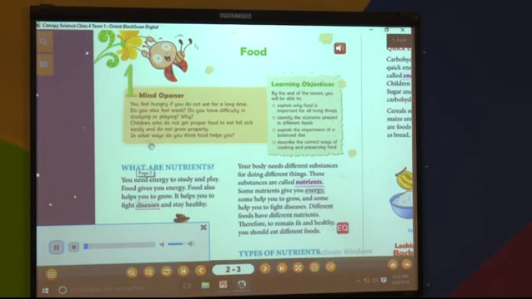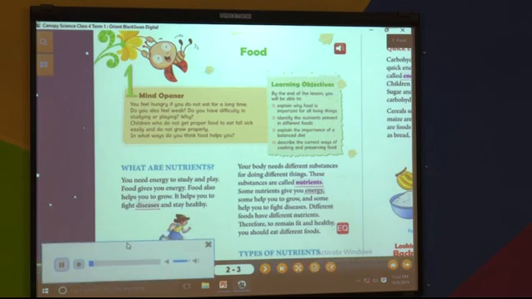Mind opener. You feel hungry if you do not eat for a long time. Do you also feel weak? Do you have difficulty in studying or playing? Why? Children who do not get proper food to eat fall sick easily and do not grow properly. In what ways do you think food helps you?